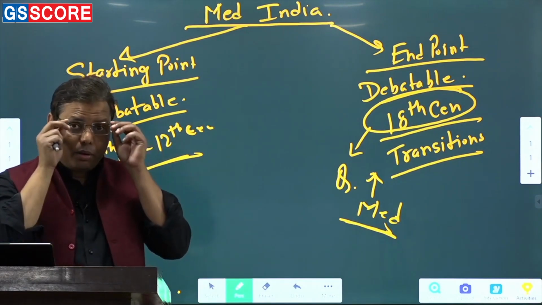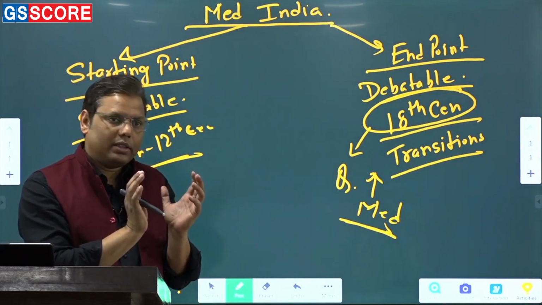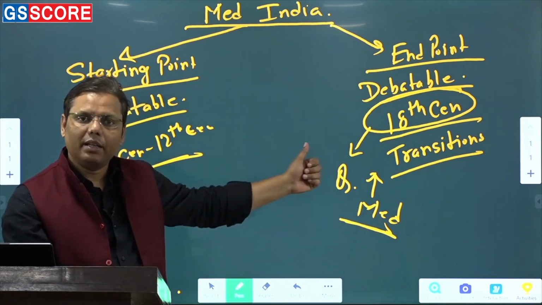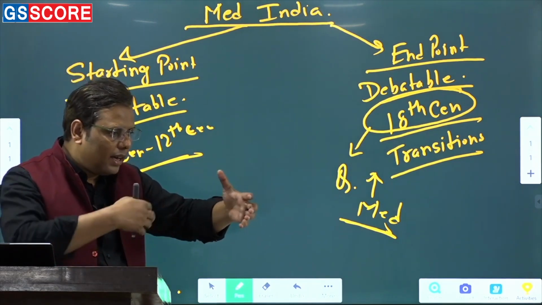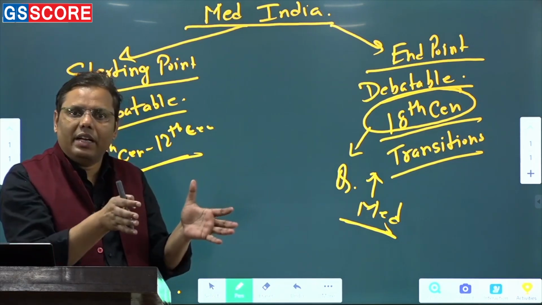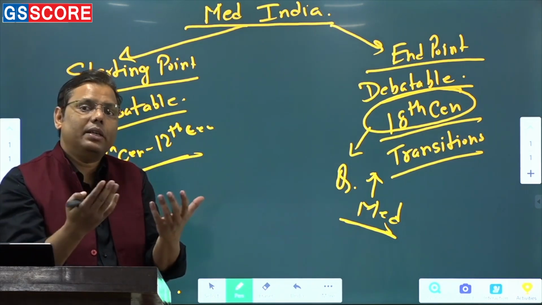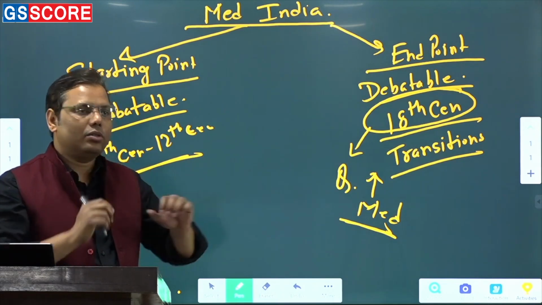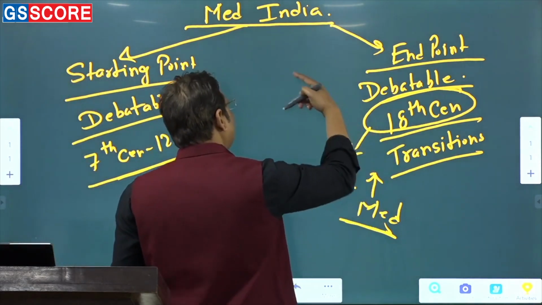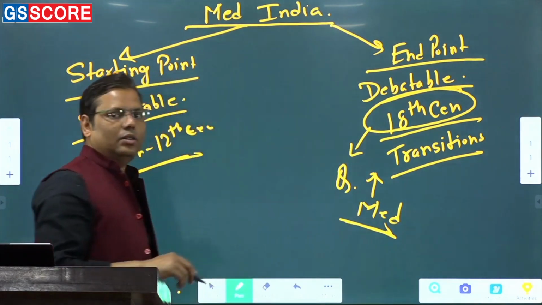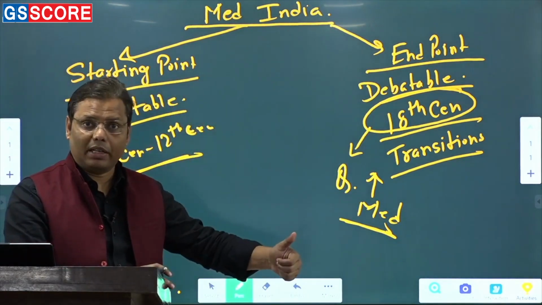And it is very important that when you study the modern, the nature of the questions is very different. When you study the medieval, the nature of questions is very different, because everything is ultimately confined within the boundaries of medievalism. When you study the modern, things are confined within the boundaries of modern. That's the reason you have to keep in mind that the 18th century is important even with respect to medieval India, and you should try to prepare the 18th century from the medieval perspective also, correct?